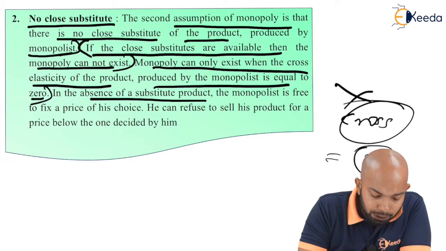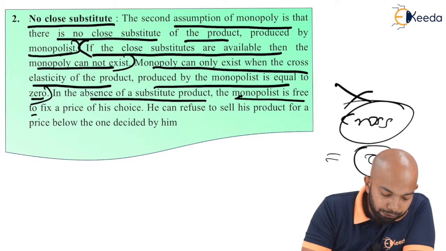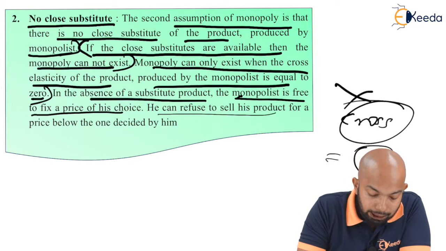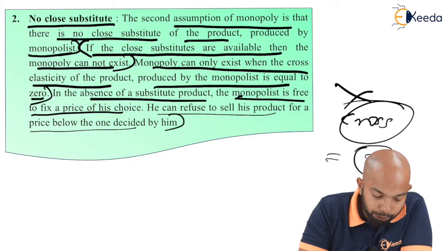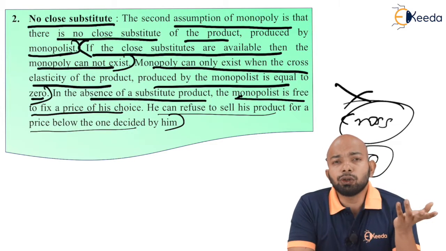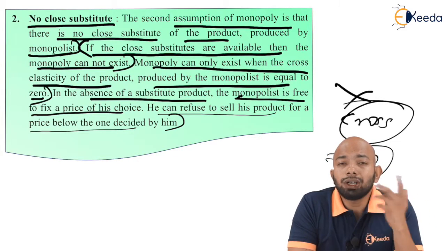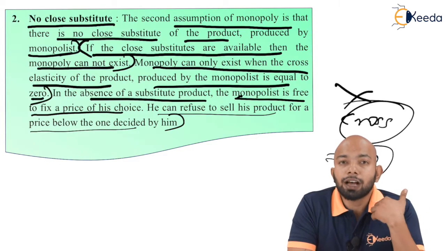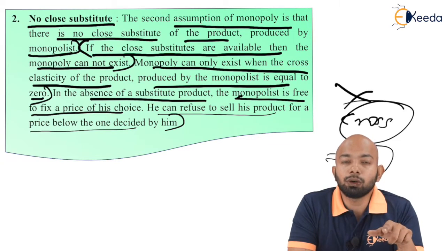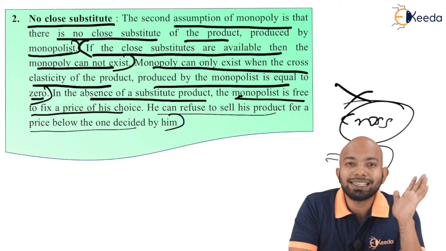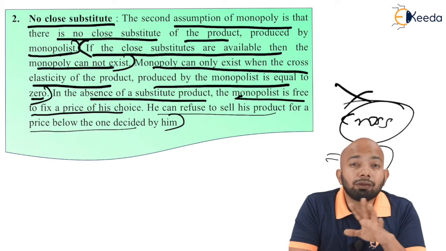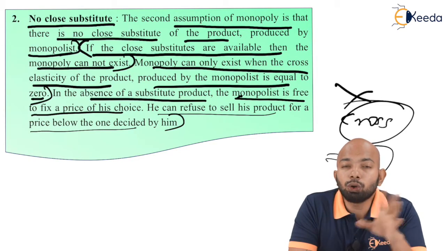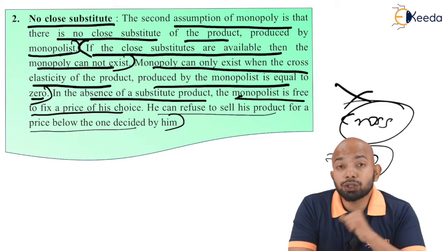Now, in the absence of a substitute product, the monopolist is free to fix the price of his choice. The monopolist is completely free to fix his price. He can refuse to sell his products for a price below the one decided by him. He can absolutely refuse. If I have decided that this product is priced at 100, no one can force me. If I am the monopolistic seller, no one can force me to sell it below 100. You want to take it, you take it at 100 or else leave it. You can go somewhere else and find the product, but there will be no product in the market that gives you a similar kind of product. This is the kind of assurance that they give.